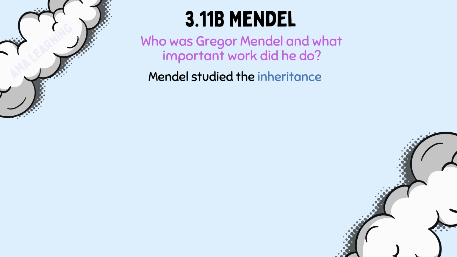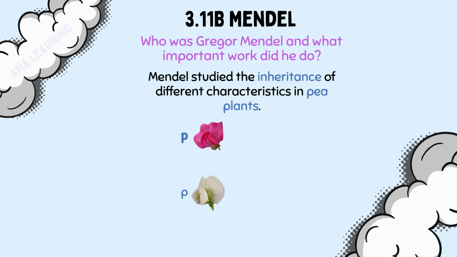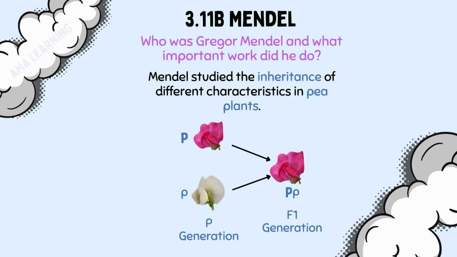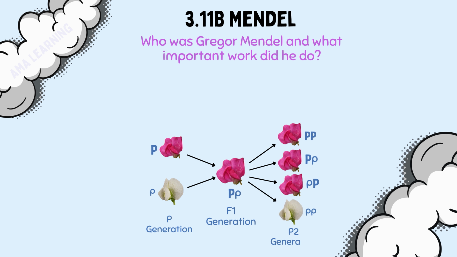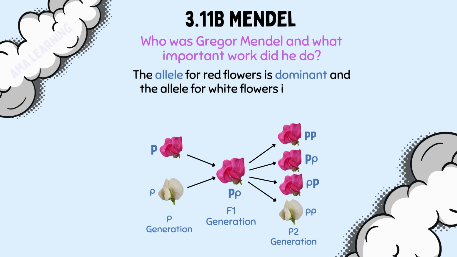Mendel studied the inheritance of different characteristics in pea plants. He found that when he bred red flowers and white flowers, the offspring all made red flowers. He found that when he bred them again, most of the offspring were red, but some were white. He therefore concluded that this was because the allele for red flowers is dominant and the allele for white flowers is recessive. Mendel predicted the 3-to-1 ratio of dominant to recessive traits in the offspring of heterozygous parents. In other words, parents with both the dominant and recessive alleles.